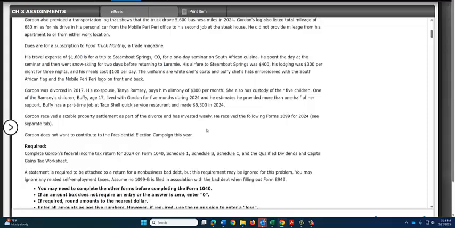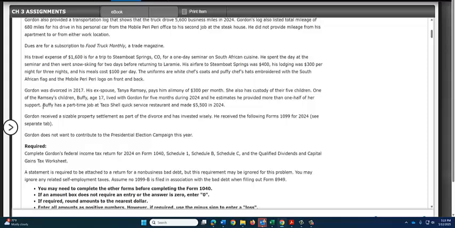Okay, now let's look at the other areas involved with this divorce. His wife has custody of their 5 children. One of the children, age 17, lived with Gordon for 5 months during 2024, and he estimates he provided more than half of her support.